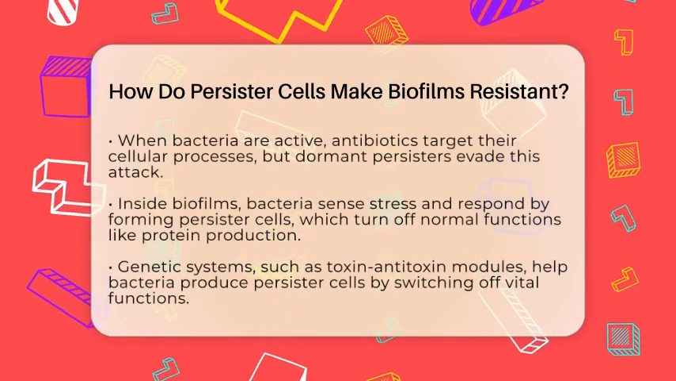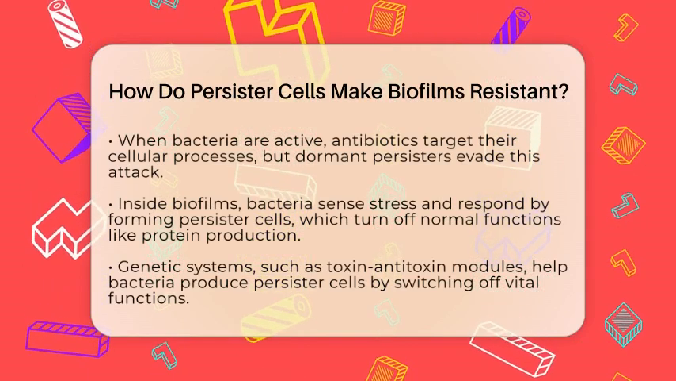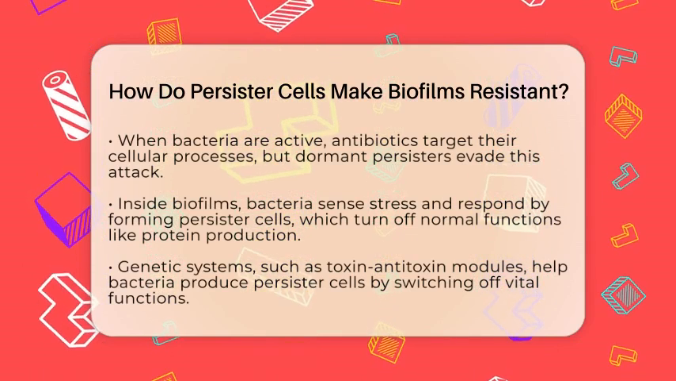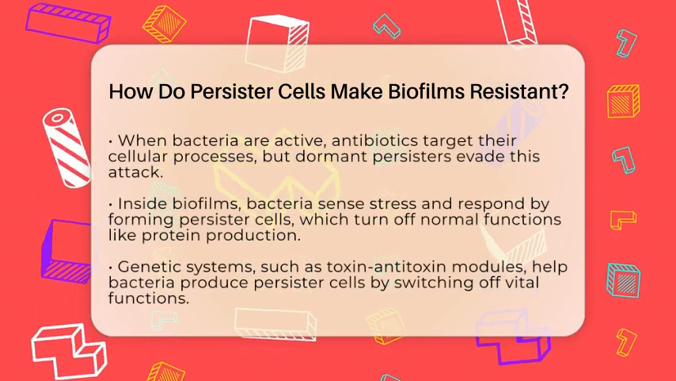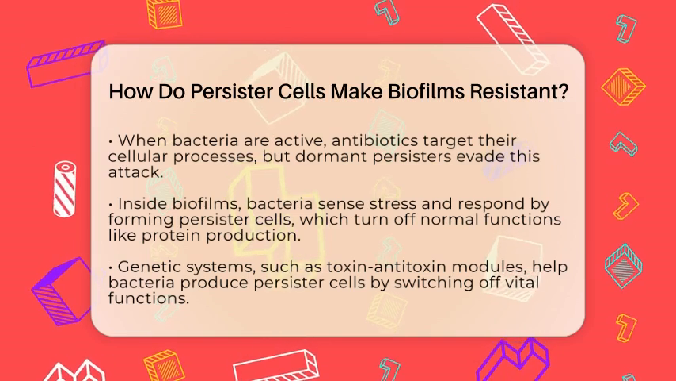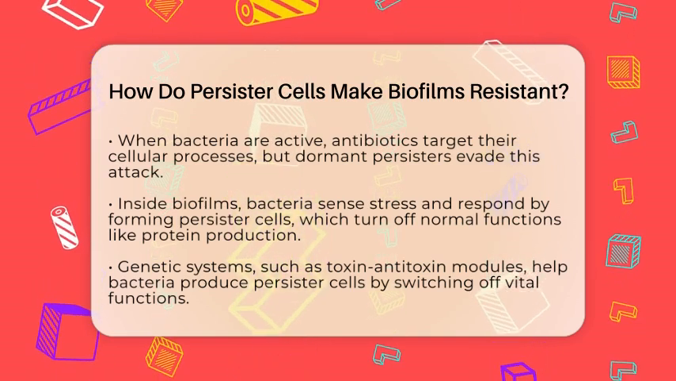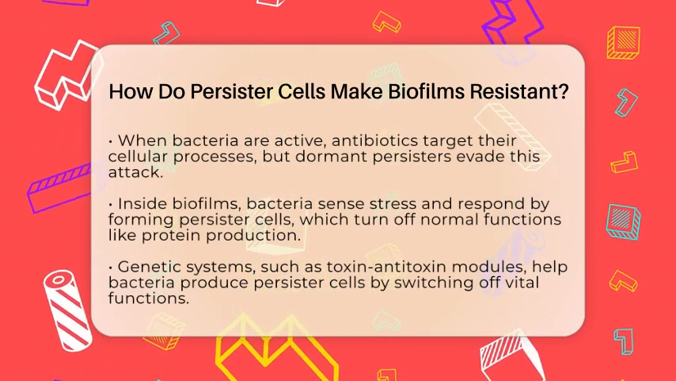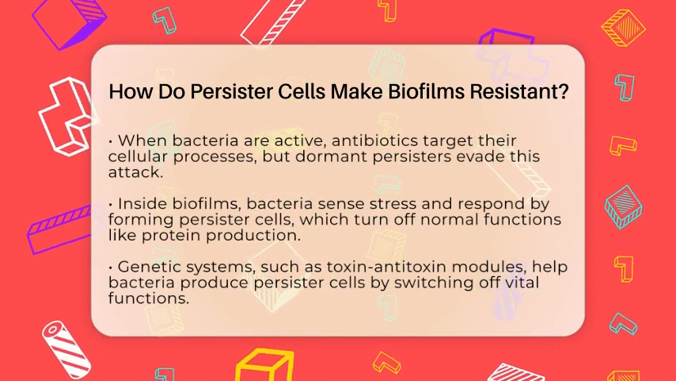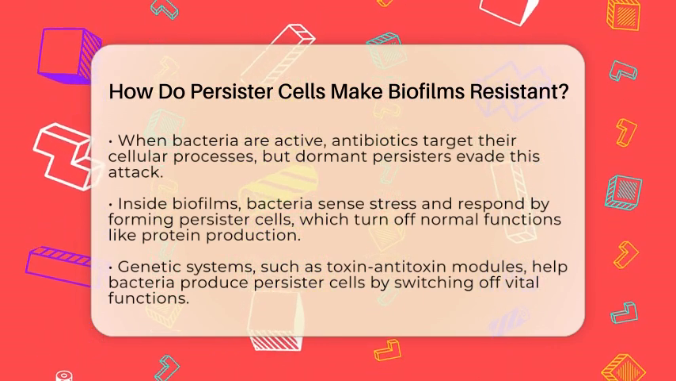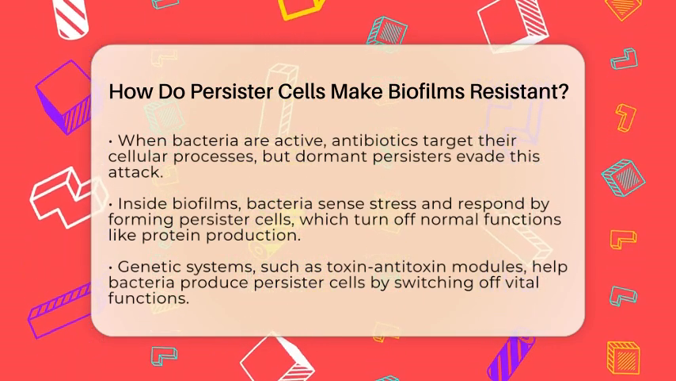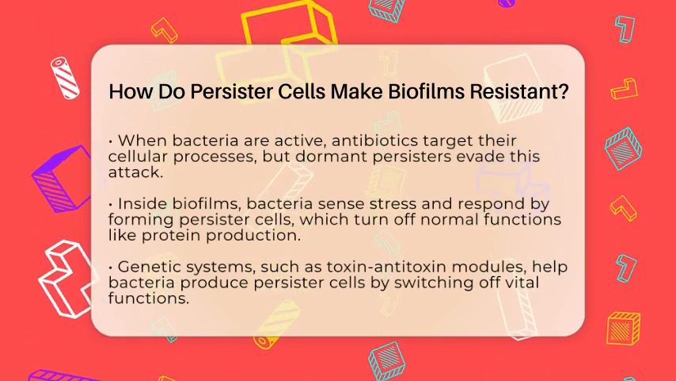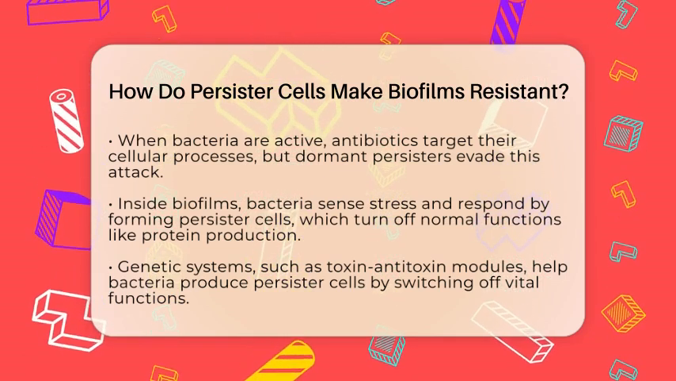Biofilms form when bacteria stick to surfaces and produce a sticky substance called extracellular polymeric substance. This substance creates a dense, slimy environment that traps nutrients and slows down the flow of antibiotics. Inside this environment, bacteria sense stress and respond by forming persister cells. These cells turn off their normal functions, including protein production and metabolism, making them resistant to drugs that attack these processes. Because they are not actively growing, antibiotics that target cell division or metabolic activity have no effect on them.